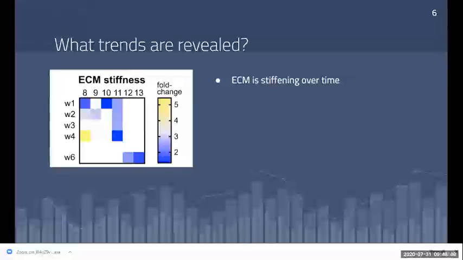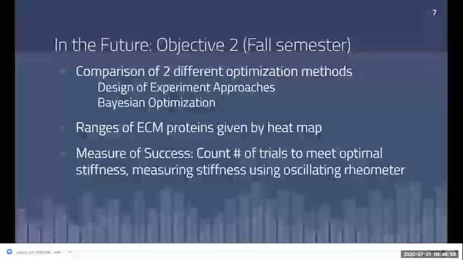By reading down from week 8, you can see a lessening of the blue color, and that means that the fold changes to the baseline are increasing, which means that the ECM is stiffening. 9 and 10 both only have one color, so seeing that trend is definitely harder, but it displays a stiffening.